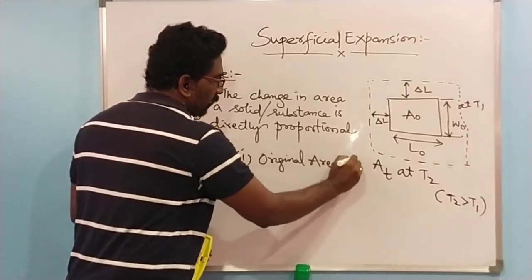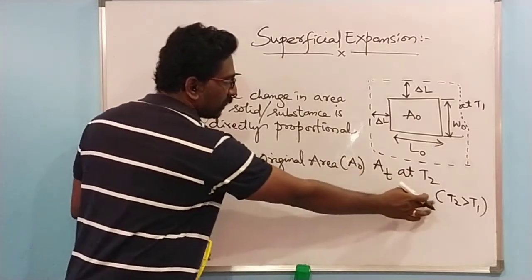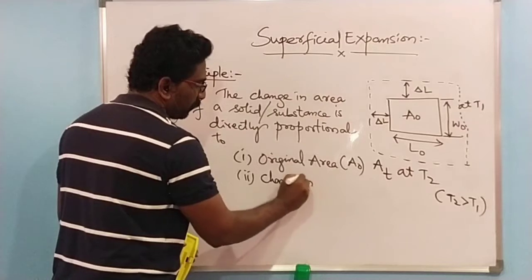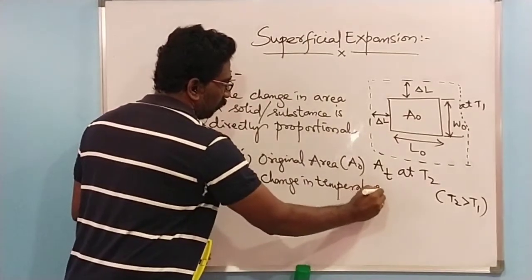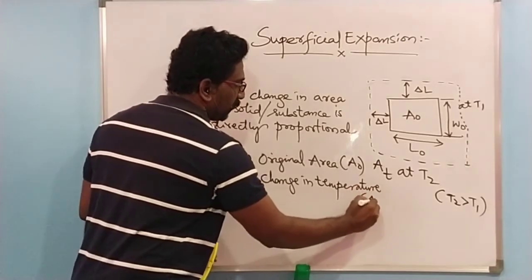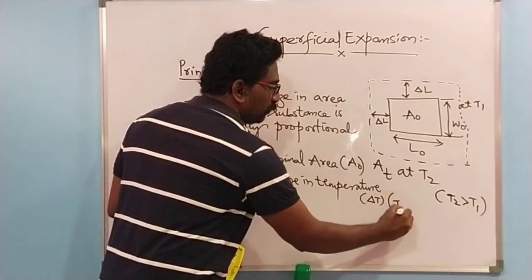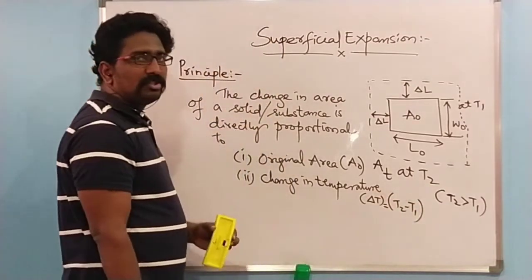which is denoted by A0, and the second one is change in temperature, which is denoted by delta T. Here delta T means T2 minus T1.